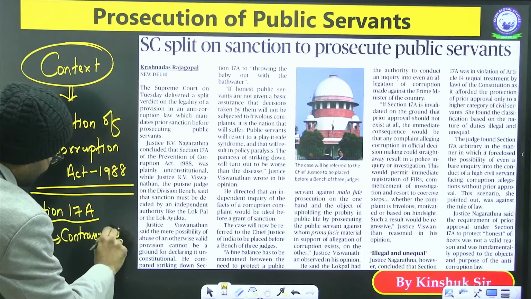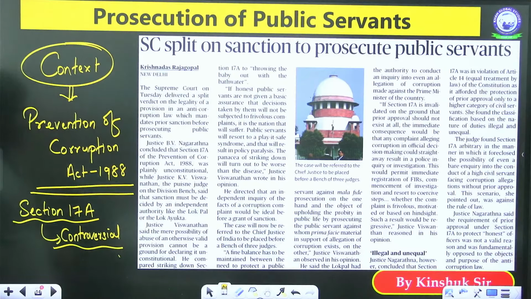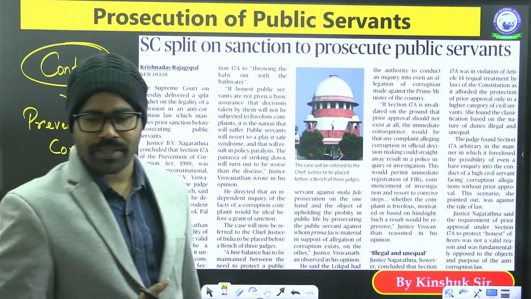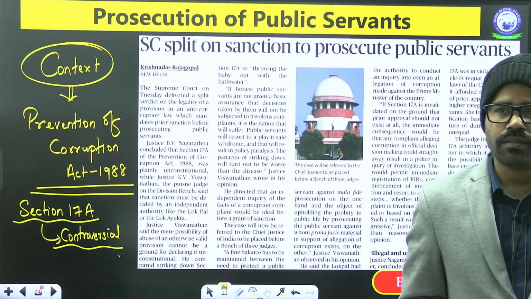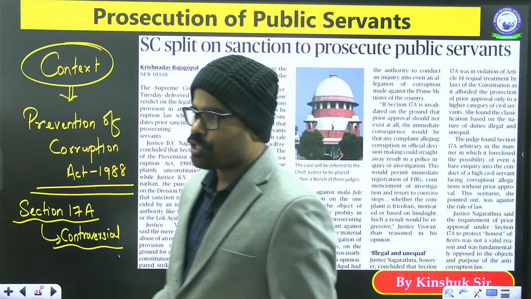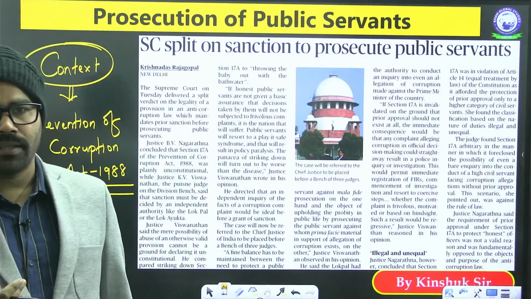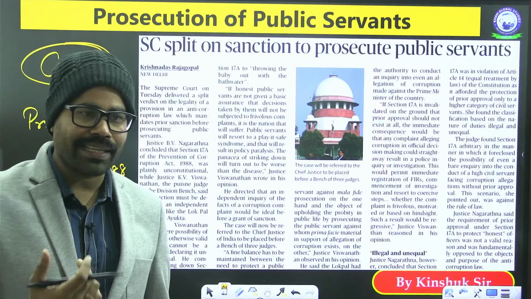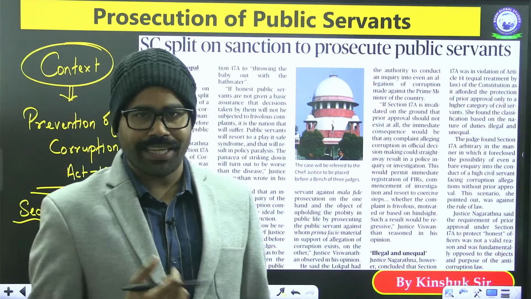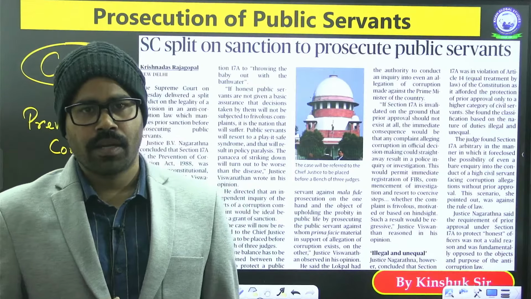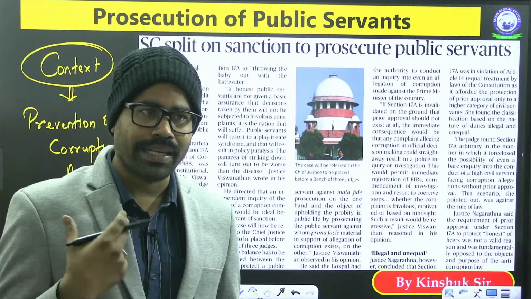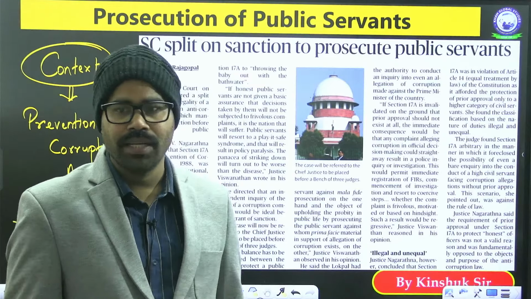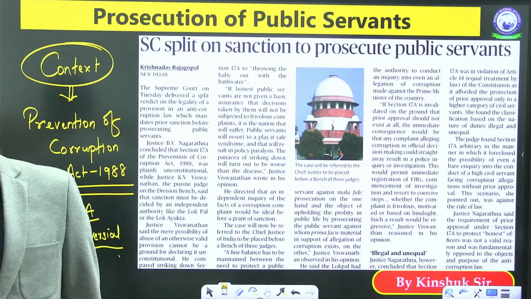This is one such section of the Prevention of Corruption Act which is controversial. Prosecution means to file any case or to start any investigation against someone. To prosecute someone means to file a case against them or to investigate a case against them. That is the meaning of prosecution.